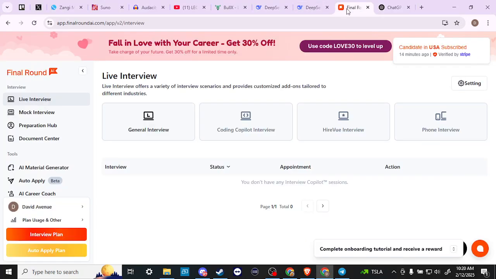Let's compare that with Final Round AI, which is primarily used for interviewing. So if you have an interview, then what Final Round does is it offers a variety of interview scenarios and provides customized add-ons tailored to different industries. So if you are looking for a job and you want to make sure that you are prepared for that job as much as possible, then you can use Final Round AI for that.